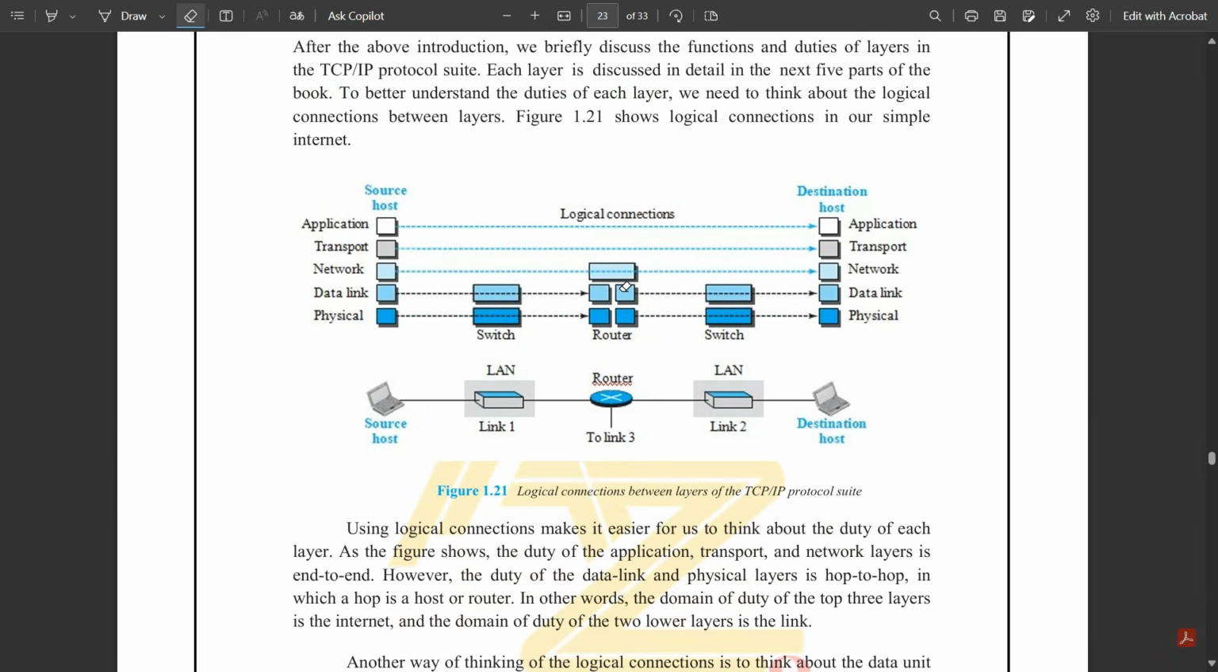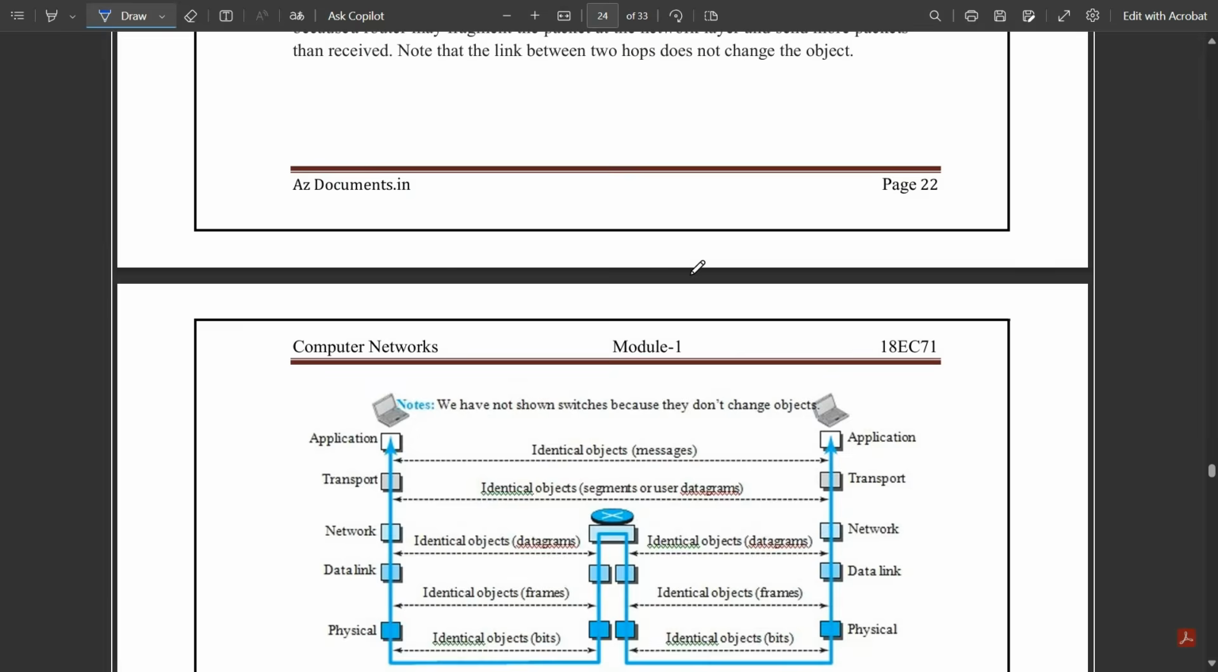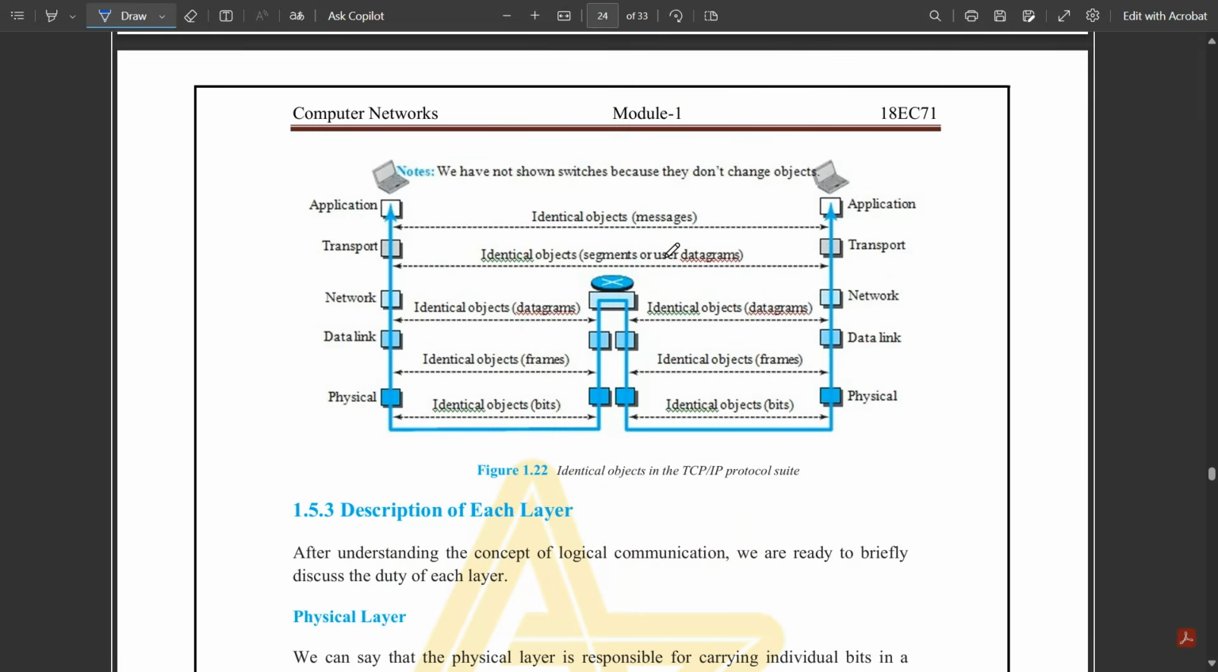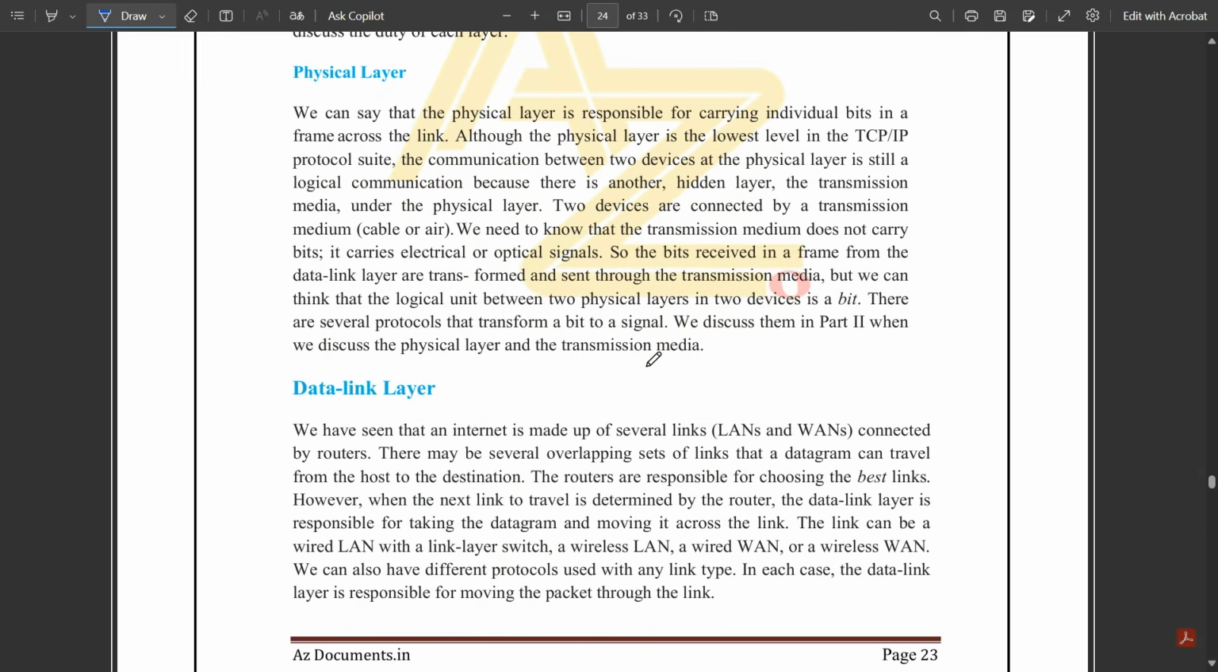So now let's get to all the layers which are present in the TCP/IP protocol suite. These are the five layers as I've told you: application, transport, network, data link, and physical layer. Now, the description of each layer, how it gets transferred with respect to the routers and all. First is called the physical layer. We can say that the physical layer is responsible for carrying individual bits in a frame across the link.